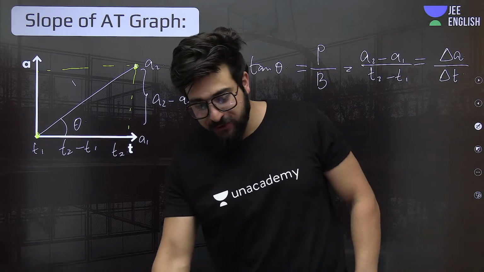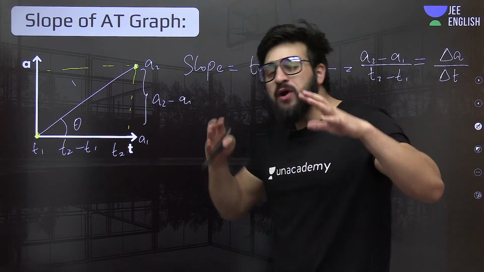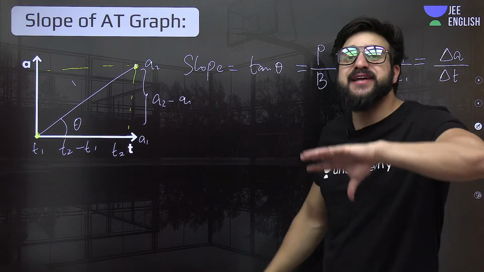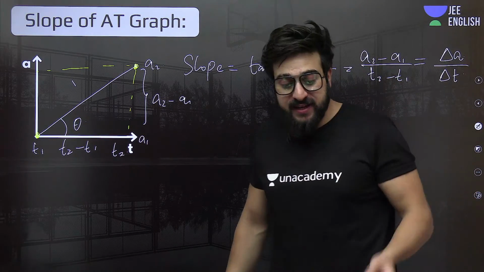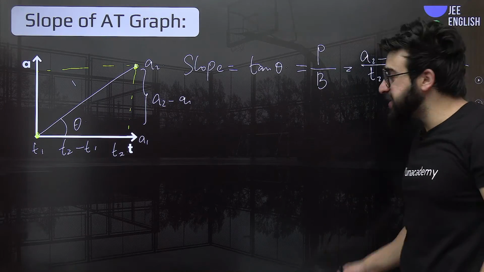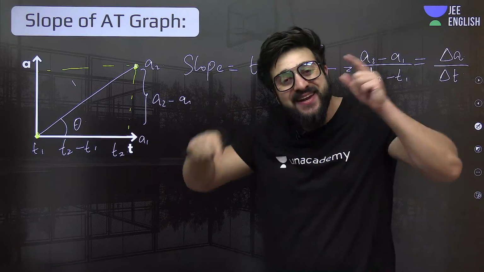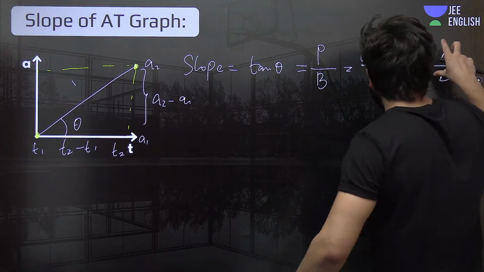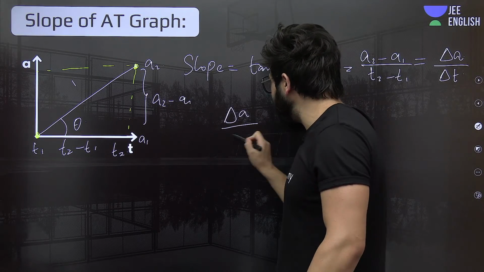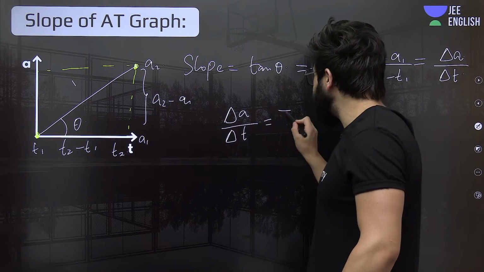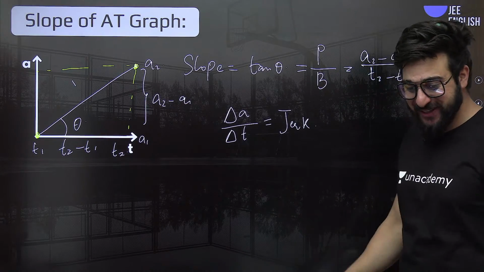Now, let me just give you the feel. See, previously, we said delta v by delta t is nothing but average acceleration. Delta s by delta t is nothing but average velocity. Now, the point over here is, what is this delta a by delta t? Rate of change of acceleration with time. This quantity, delta a by delta t, we call it nothing but jerk. Understand? This is the new quantity that I have introduced over here.